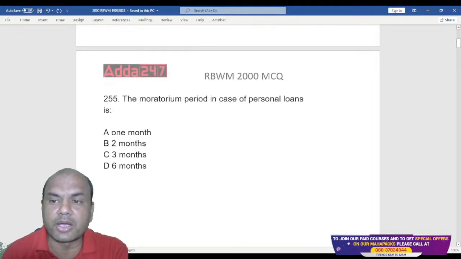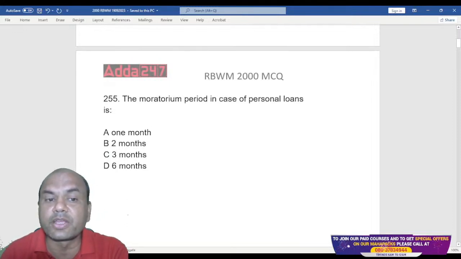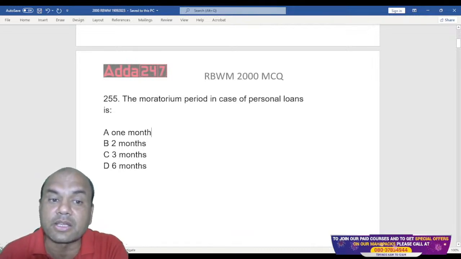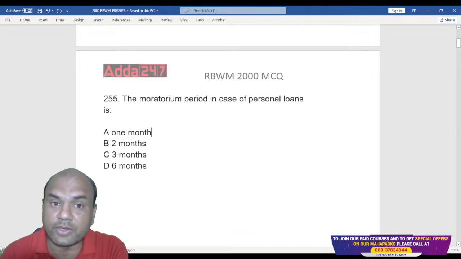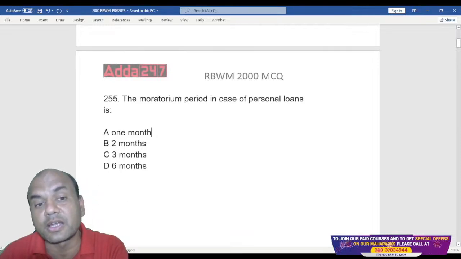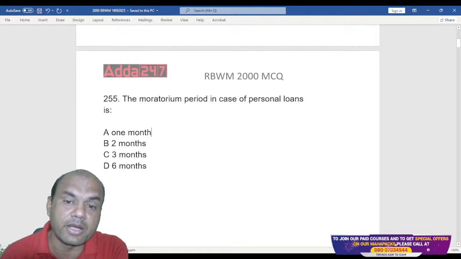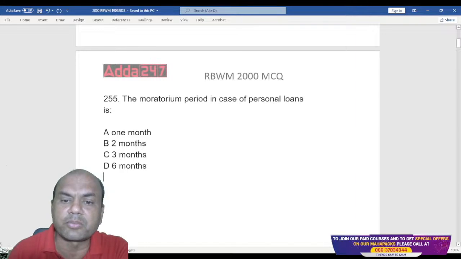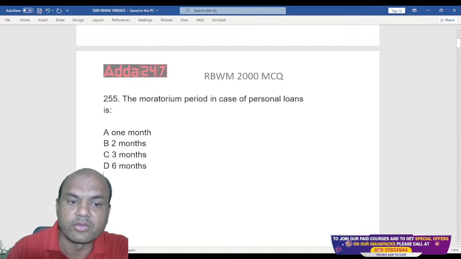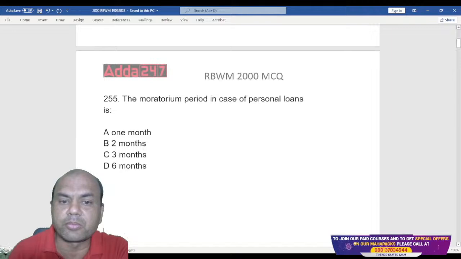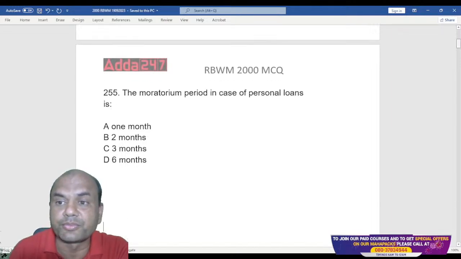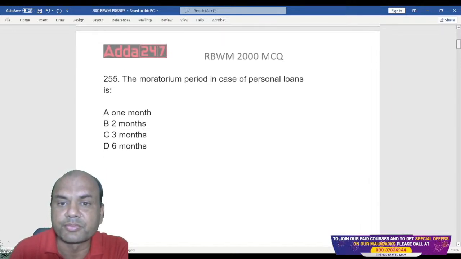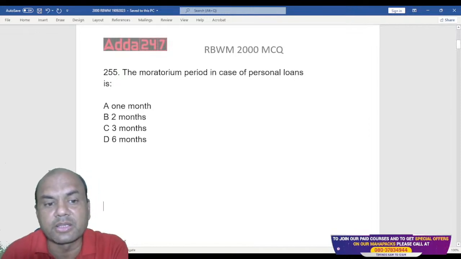The moratorium period. Now the numbers you'll see, we have been covering since many days. That's why these numbers are continued. That's why I'm saying watch the series from the starting. The moratorium period in case of personal loans is, so in case of personal loans, what is the moratorium period? PL. What do you think should be the moratorium period in terms of personal loan? It is always 1 month, 2 months, 3 months, 6 months.